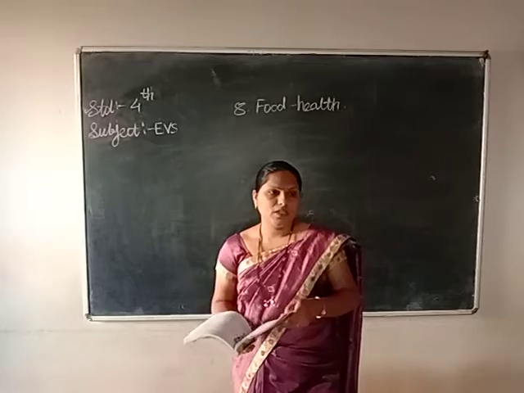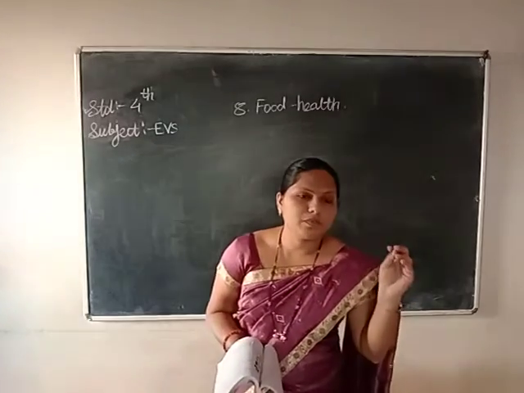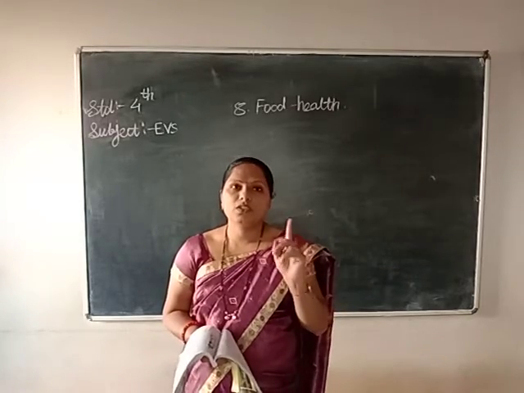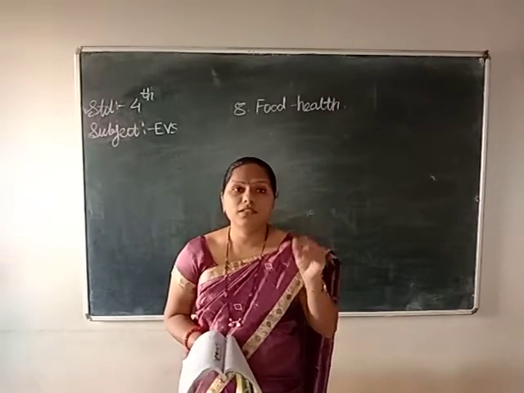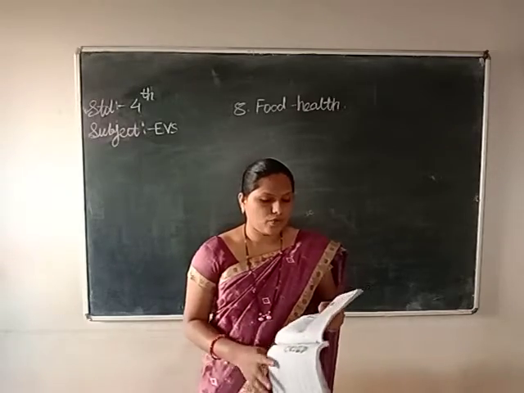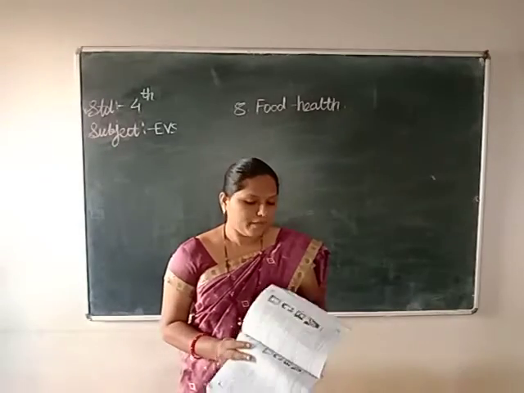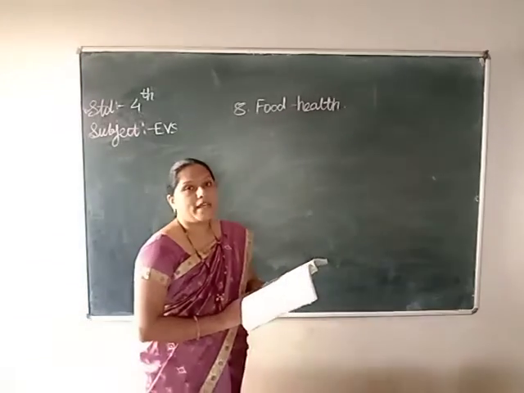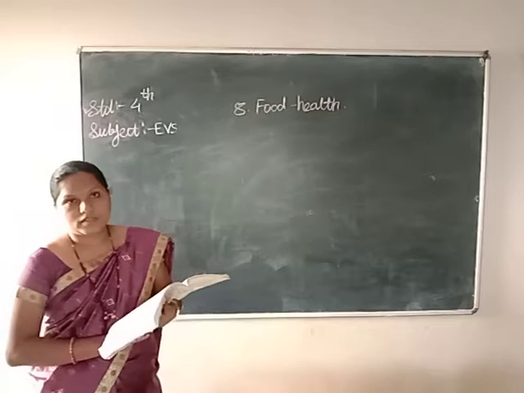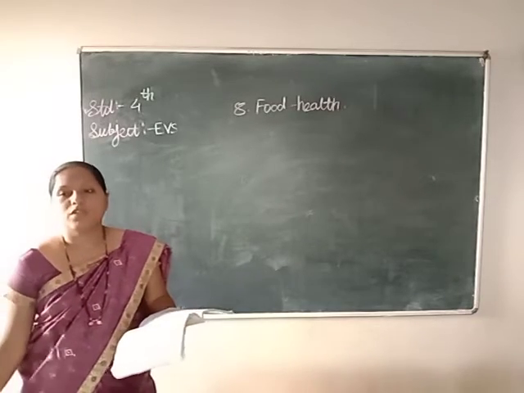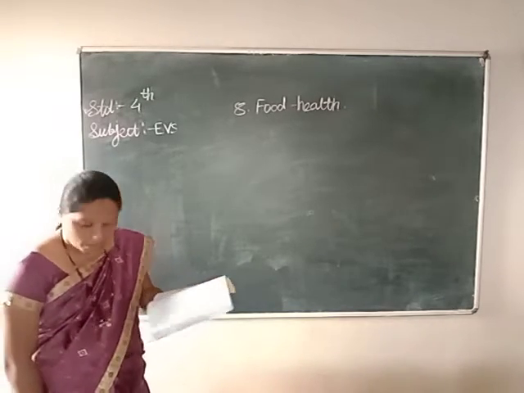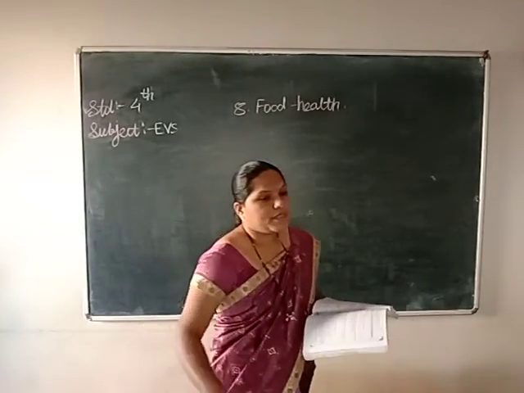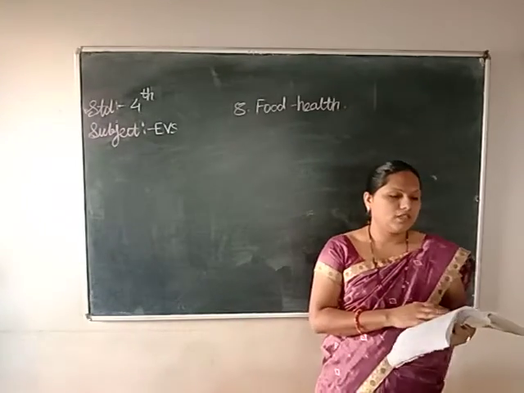Next one, vitamin C. All the sour tasting food, fruits maybe or vegetables, whatever they are, if the taste is sour, it contains a lot of vitamin C. For example, oranges, lemon, tomatoes, raw vegetables, gooseberry, apple, pineapple and germinated grains. All these food items and fruits contain vitamin C. What are the uses of vitamin C? It protects teeth and from germs. Vitamin C is useful to our teeth.